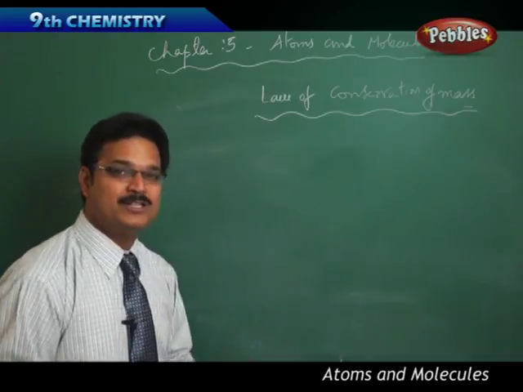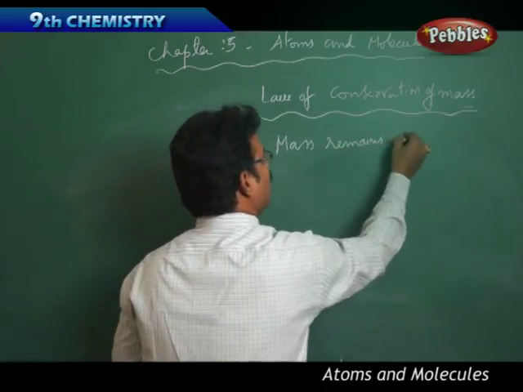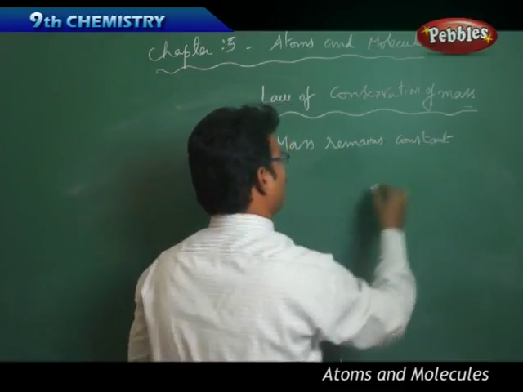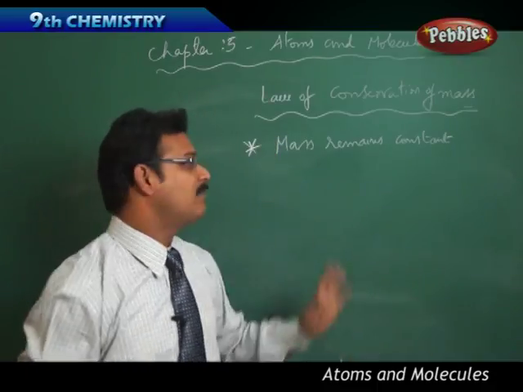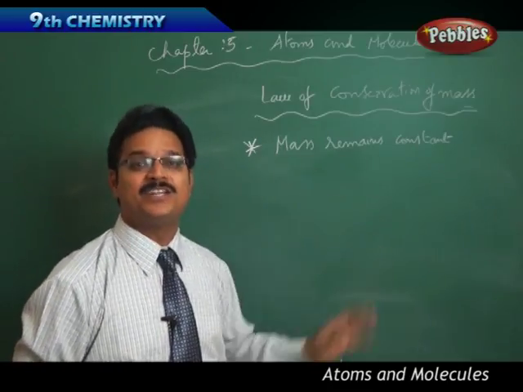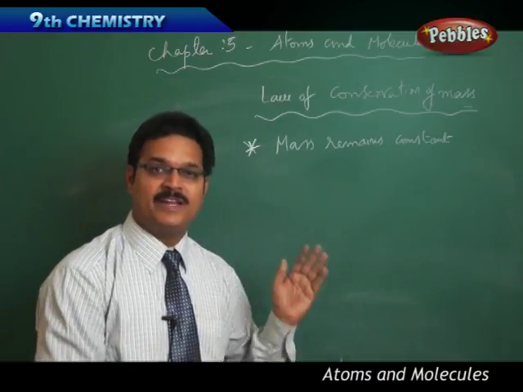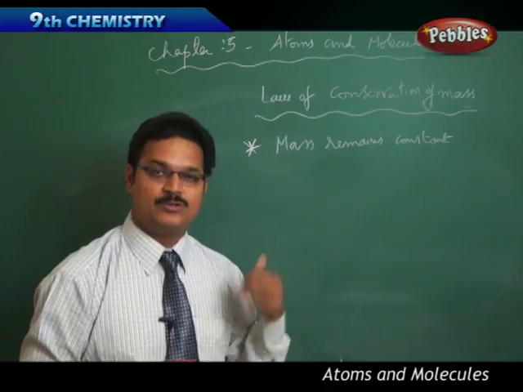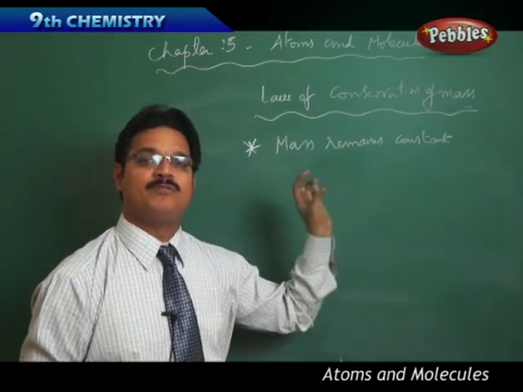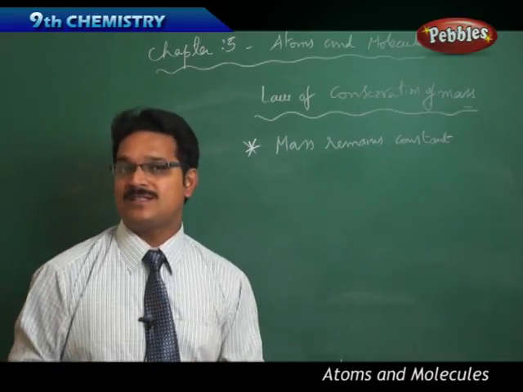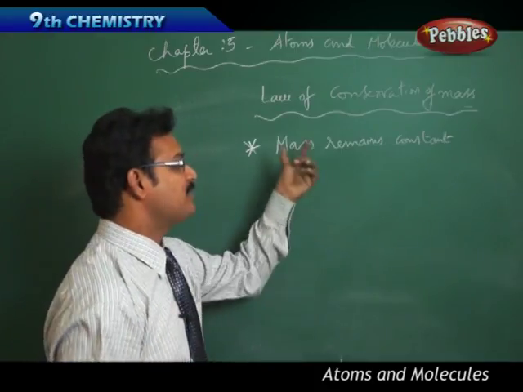If you ask me to tell it in a simple way, I will say that mass remains constant. Whatever the chemical reaction is, whatever changes have happened, mass always remains constant. It doesn't change. Suppose you have taken reactants before the chemical reaction, 50 grams plus 100 grams of reactants. So the total is 150 grams. After the reaction, maybe the product's characteristics will change, but the total mass, 50 plus 100, which is equal to 150 grams, remains constant. That is conservation of mass.